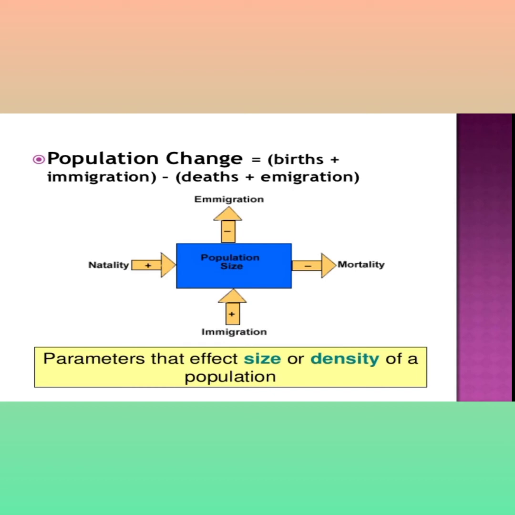Population change is nothing but birth rate plus immigration minus death rate plus emigration, that is known as population change. The population is totally based on those four words: mortality, natality, immigration and emigration. These parameters affect the size or density of a population.